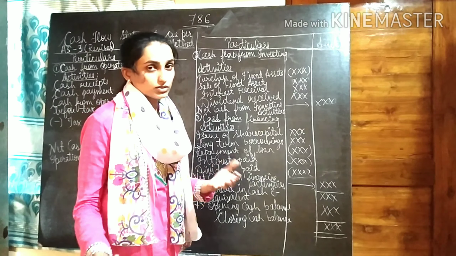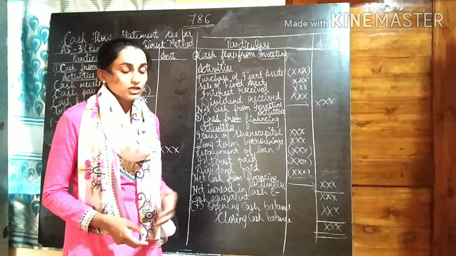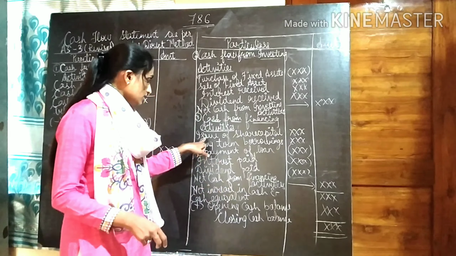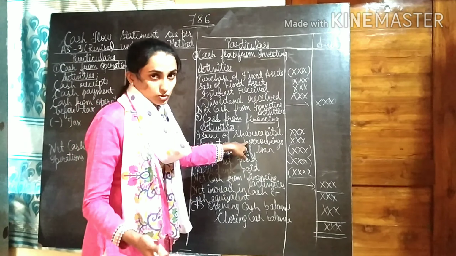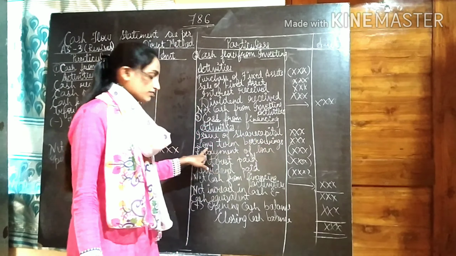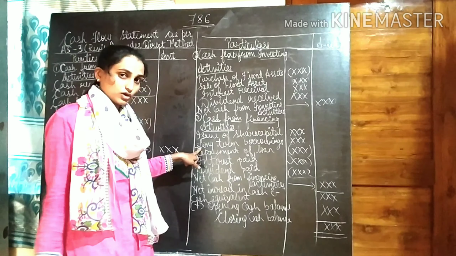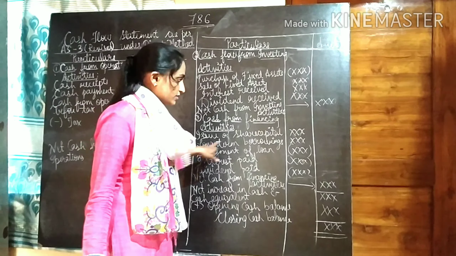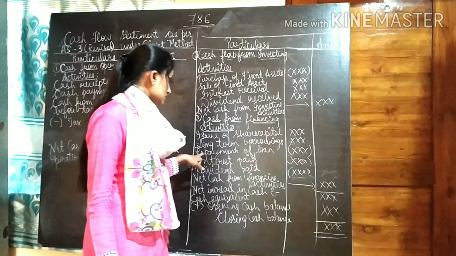Financing, I told you how the funds are raised by the company. Those things are recorded in this head. Like issue of share capital: we are issuing the share capital to the public, so money is coming in, so we have kept the amount without brackets. Long-term borrowings: we are borrowing long-term loans, so cash is coming in, so we have kept the amount without brackets.